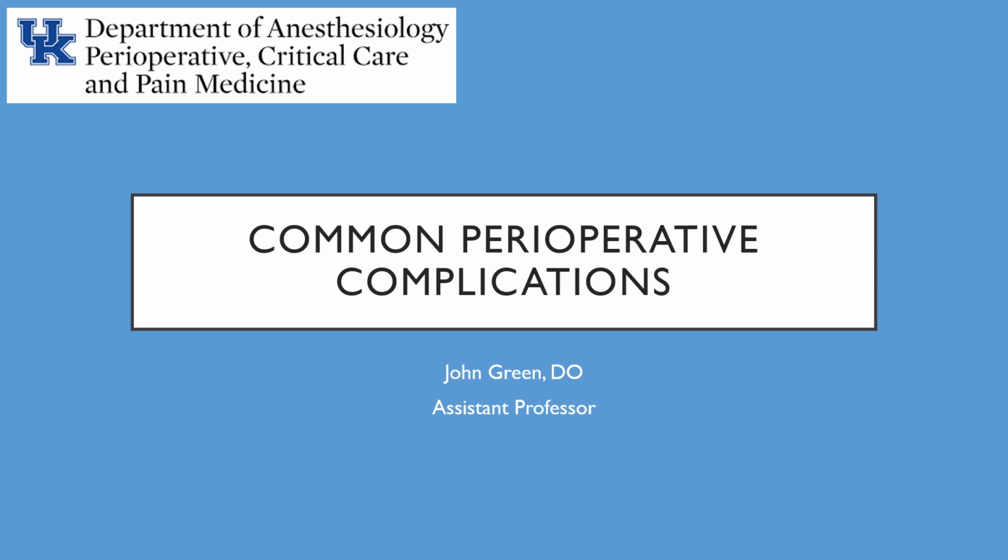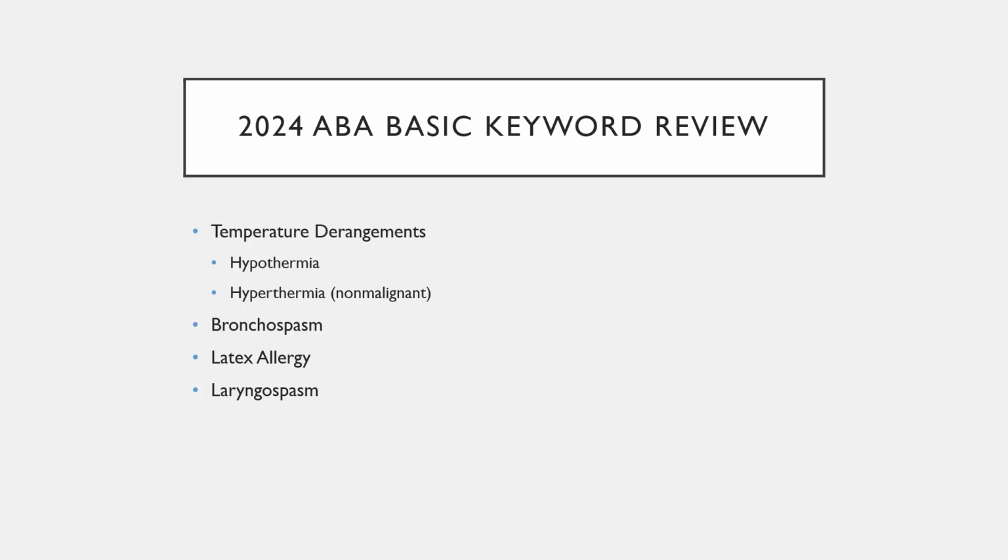Today's lecture is part of the keyword review series for the ABA basic content outline. This lecture is on common perioperative complications. The keywords that we're going to be reviewing today are temperature derangements, specifically hypothermia and non-malignant hyperthermia, bronchospasm, latex allergy, and laryngospasm.